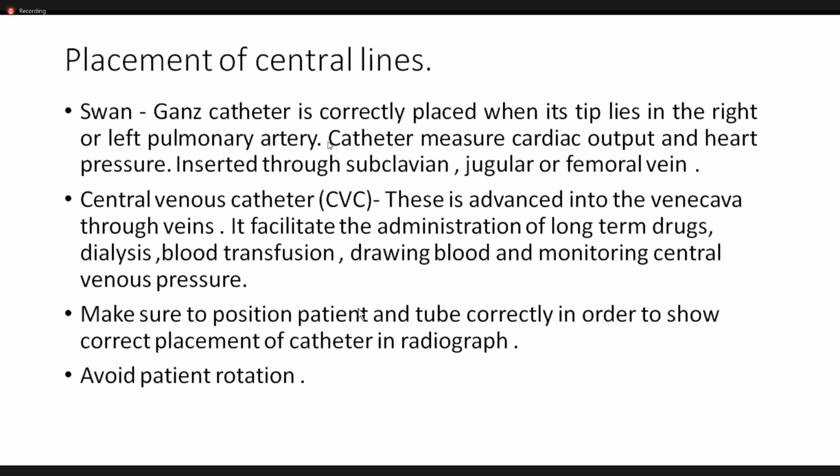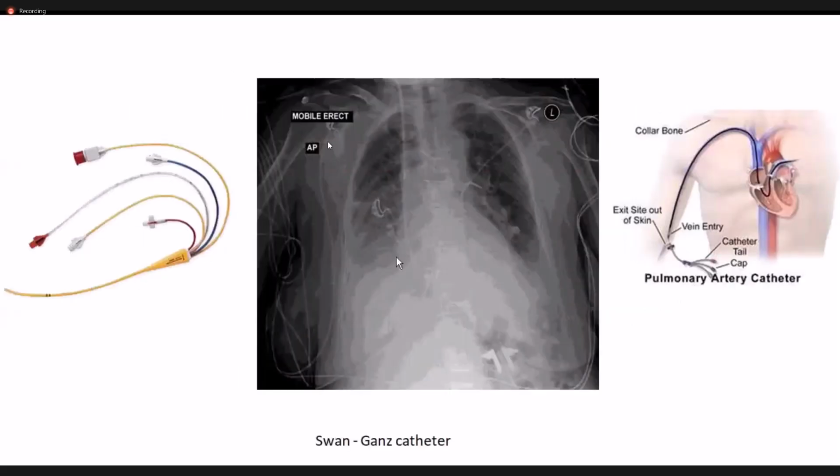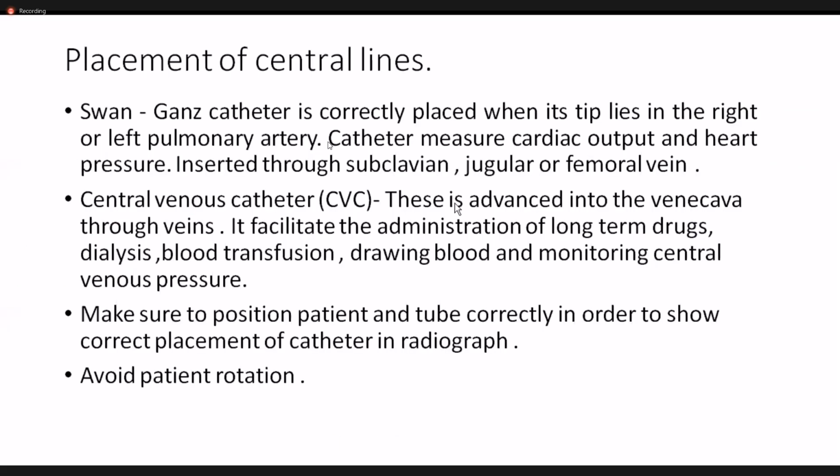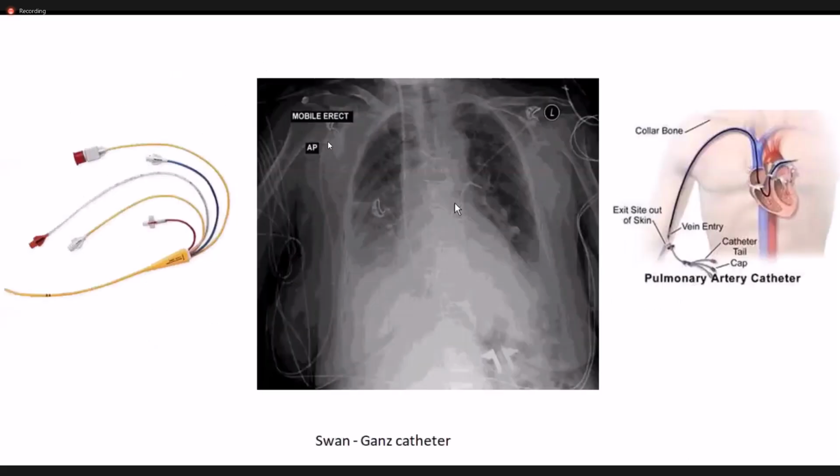Again, I would like to remind you that Schweinger's catheter is placed in a pulmonary artery, in a right or left pulmonary artery. So whenever you are requested to take a radiograph for a patient where the Schweinger's catheter is placed, it's your duty to know that it is placed in the correct anatomical structure.